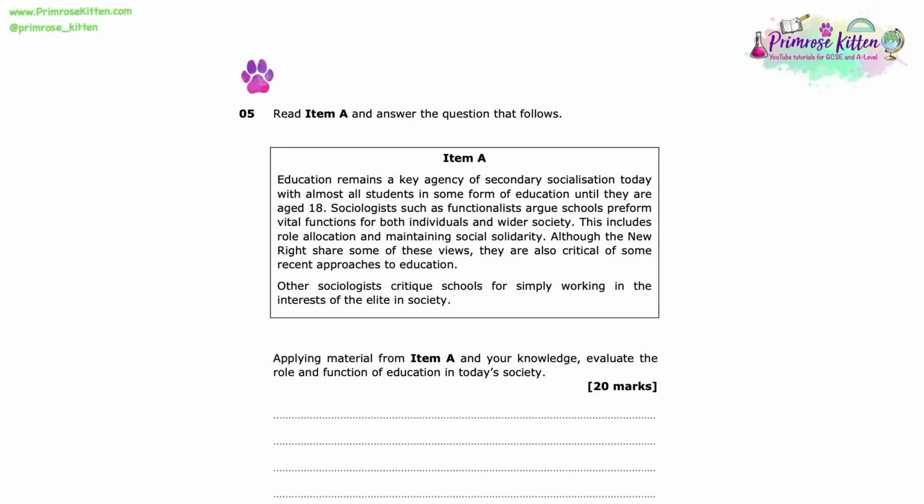Sociologists such as functionalists argue that schools perform vital functions for both individuals and wider society. This includes role allocation and maintaining social solidarity. Although the New Right share some of these views, they are also critical of some recent approaches to education. Other sociologists critique schools for simply working in the interests of the elite in society. Applying material from item A and your own knowledge, evaluate the role and function of education in today's society.